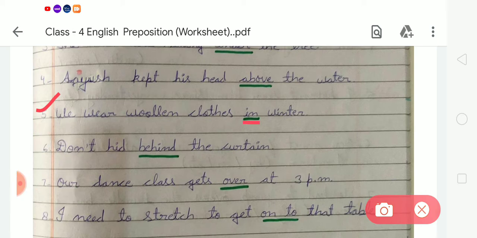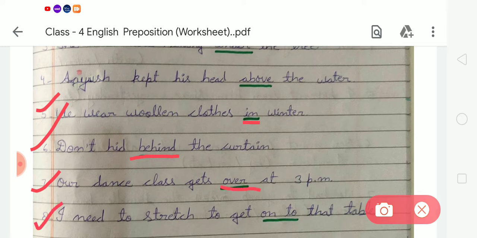Okay students, now next, number 6 is don't hide behind the curtain. Here the word behind is a preposition, so we have to underline the word behind. Now next, number 7: our dance class gets over at 3 p.m. Here we have to underline the word over.